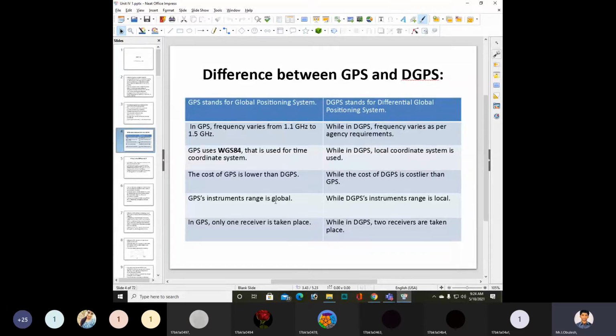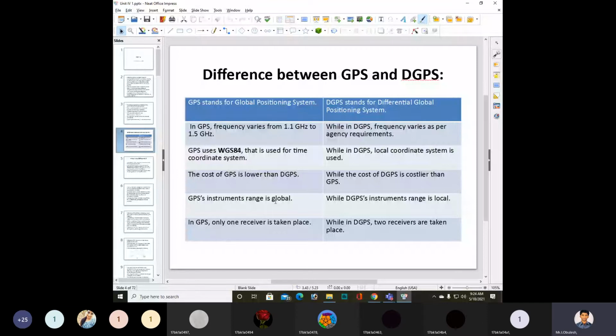In GPS, the instruments range is global, while in DGPS, the instruments range is local.